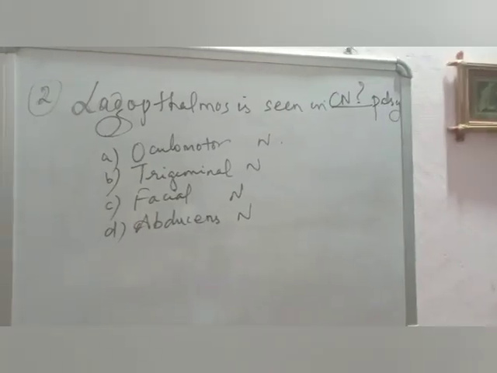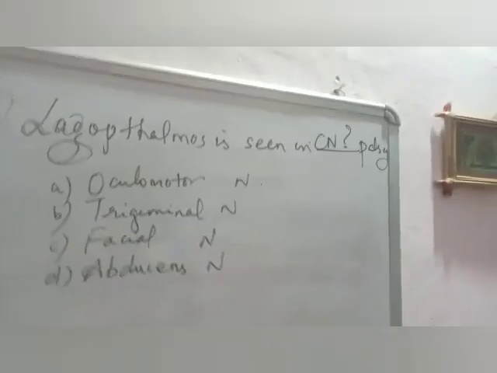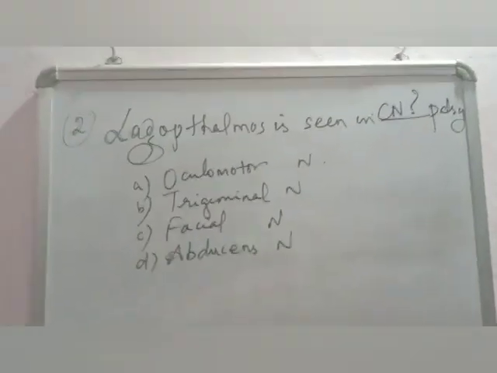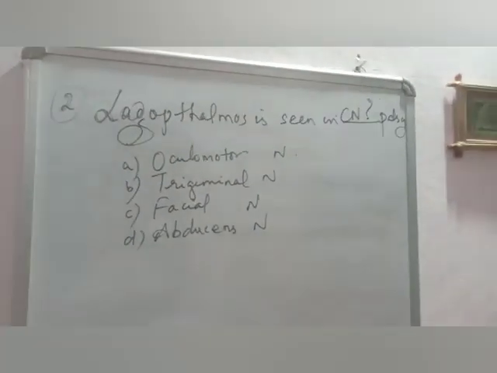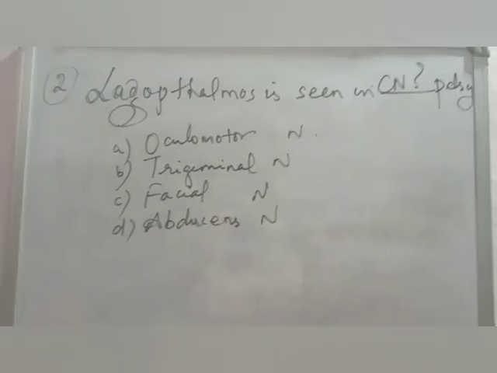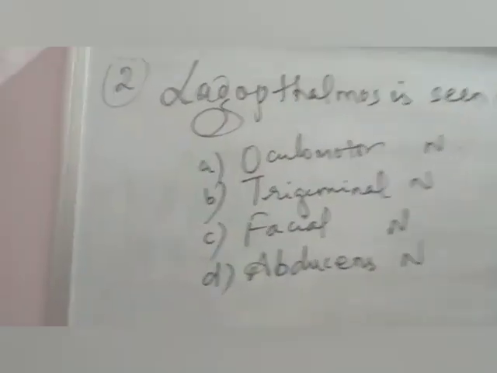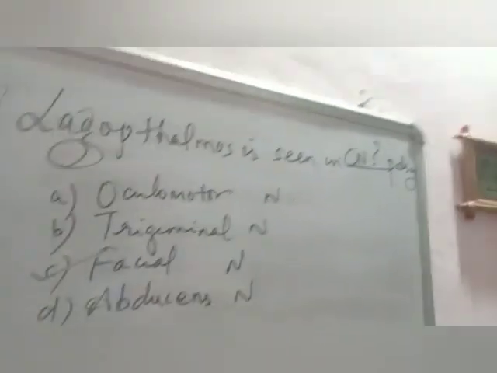So this is your next question. Lagophthalmos is seen in which cranial nerve palsy? Lagophthalmos means lid lag. Okay, so now tell me the answer. Listen, the answer is facial nerve. Okay, so why is it facial nerve?